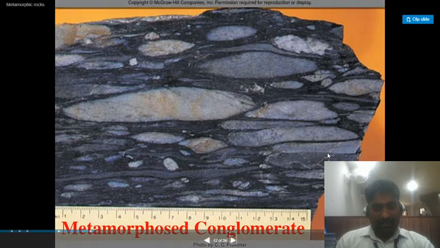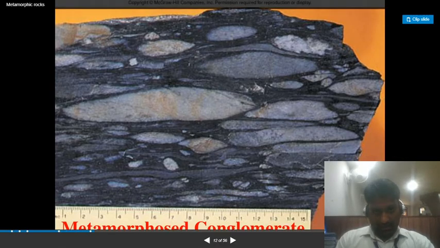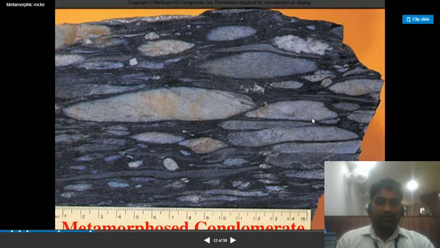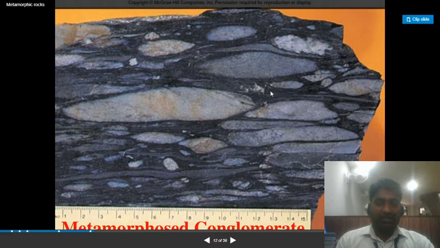And this is metamorphic conglomerate, photo given by C.C. Plummer. Those students residing in hilly areas can certainly find such types of rocks, igneous rocks, sedimentary rocks and metamorphic rocks very easily. So after learning a course of geology, they can easily classify which type of rock it is, what is the texture, through their texture, through their color also.